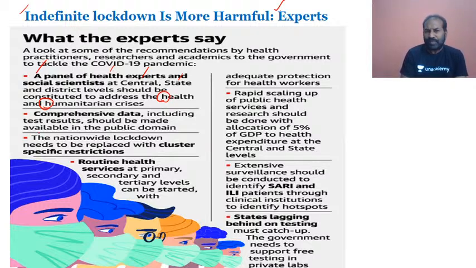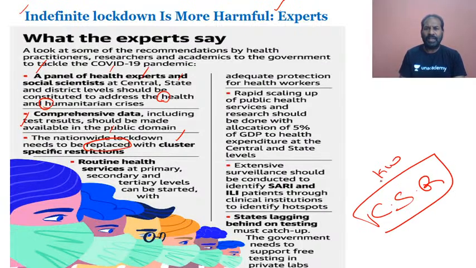And then we need very comprehensive data, so that we can go ahead with more tests, and the nationwide lockdown needs to be replaced. They say it has to be replaced with cluster specific restrictions. This is a new keyword again, cluster specific restriction, which the experts have come up with. Rather than a national lockdown, we have to come up with cluster specific restrictions. So we need to identify the regions which are containment areas or red zones, and go ahead with the lockdown only when there are cluster specific restrictions.